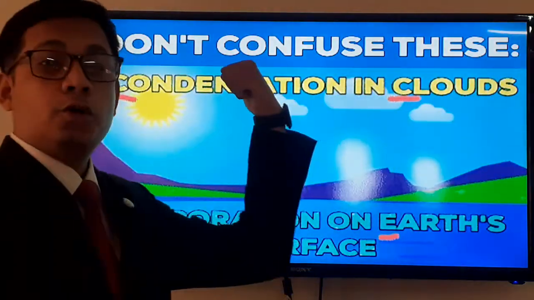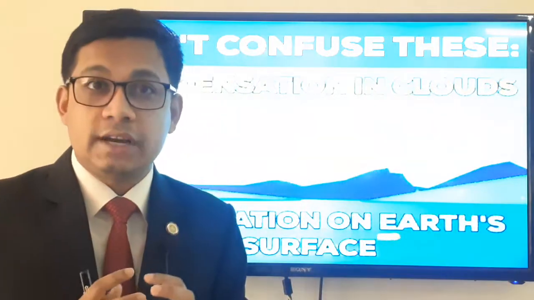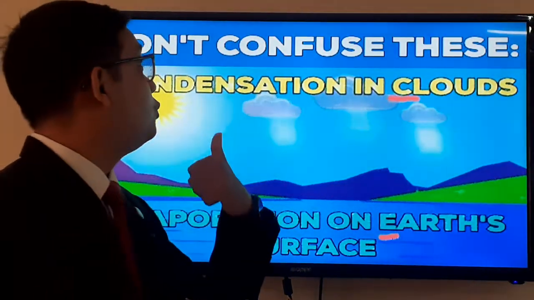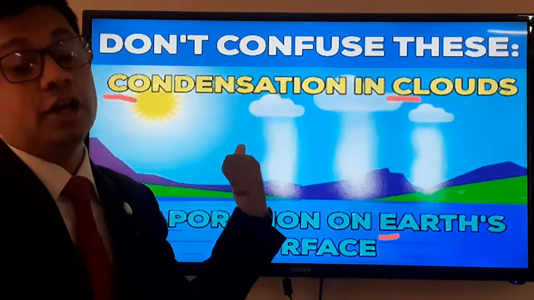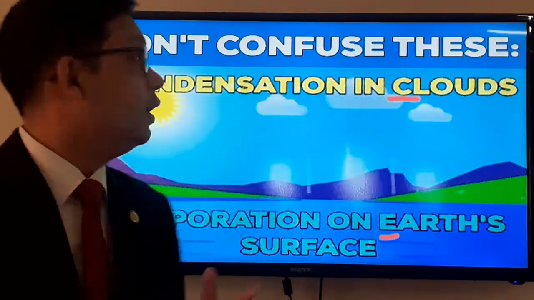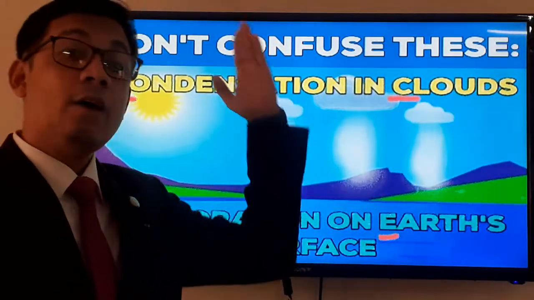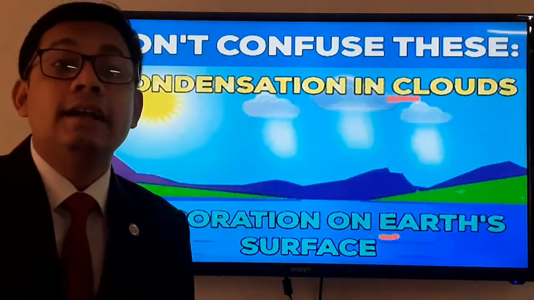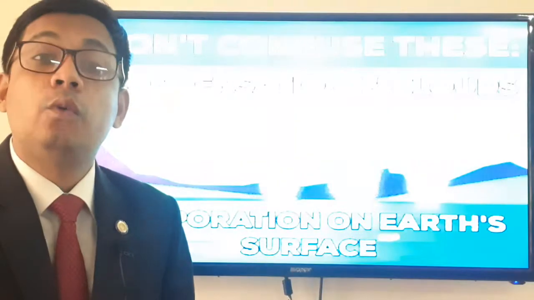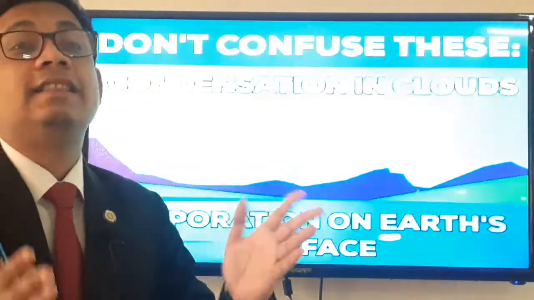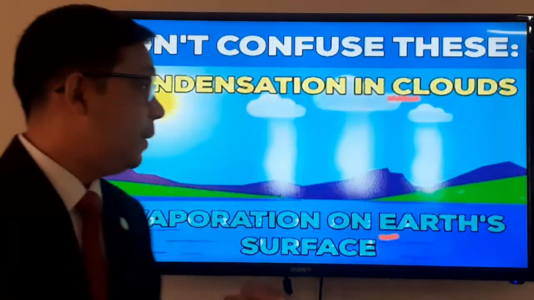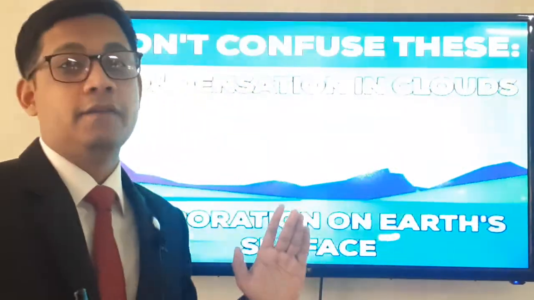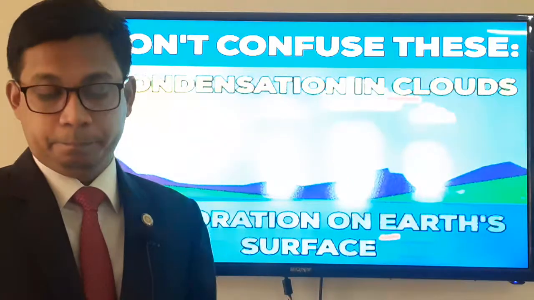So when the water goes upward and coagulates together and accumulates into a formation which is known as cloud, that is known as condensation. So where does condensation occur? It occurs in the clouds. So the formation of clouds is condensation, and when the water gets warm and goes upward, that is evaporation, and that happens on the earth's surface. Okay, so the difference between condensation and evaporation, I hope it's clear now.